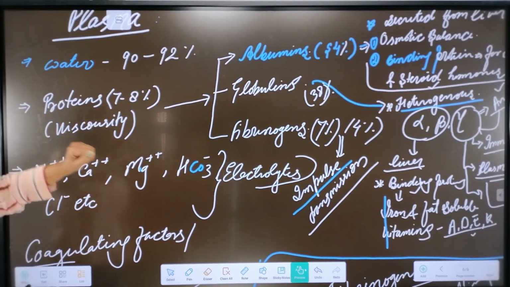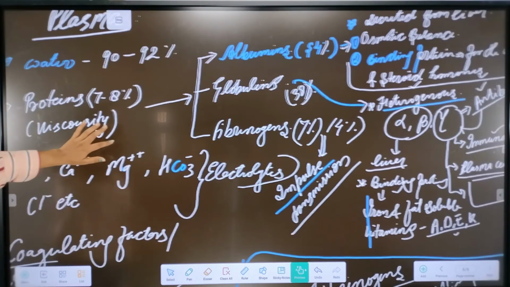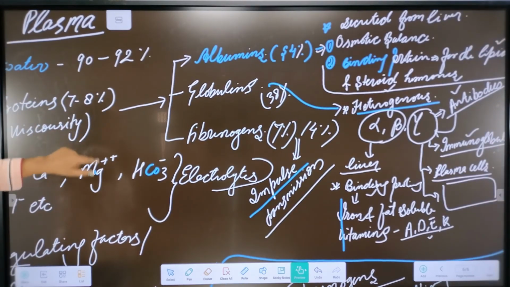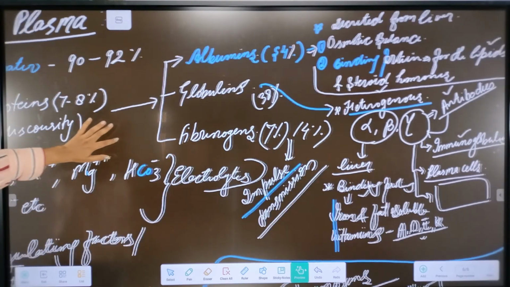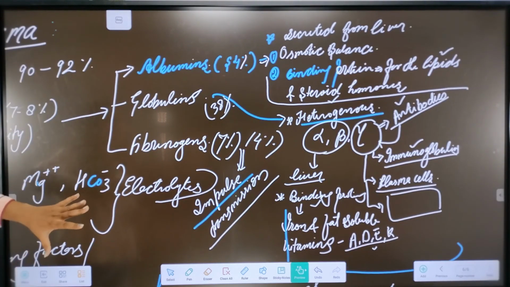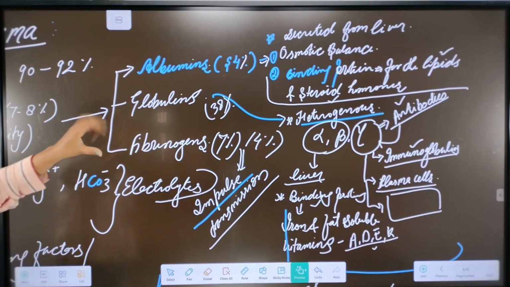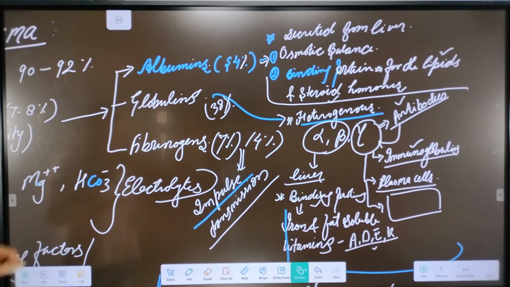In plasma, 3 types of proteins are found: the albumins, globulins and fibrinogens. Albumins are about 54%, globulins about 38%, fibrinogens about 7%, and each of them plays an important and separate role. Albumins are secreted from the liver, and their main work is in the osmotic balance and as the binding protein for steroid hormones and lipids.